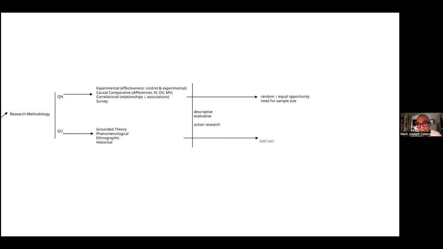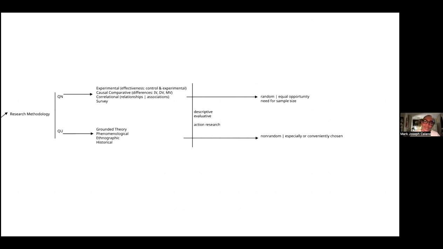So sometimes we choose people only in terms of convenience, and remember, there's no need for a sample size at this point. No, there's no need for a sample size.